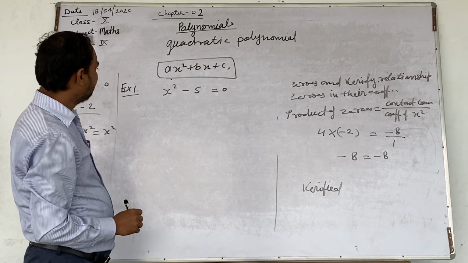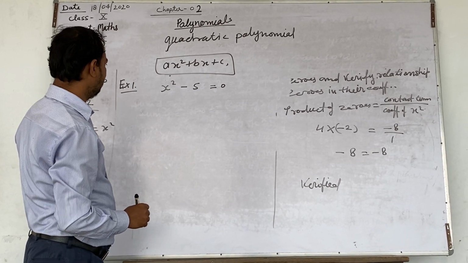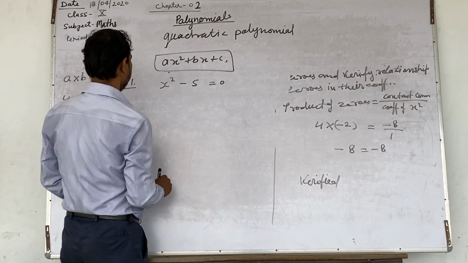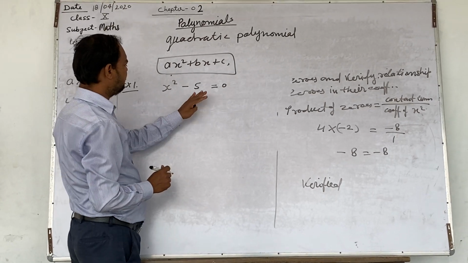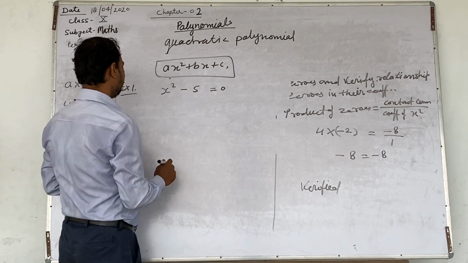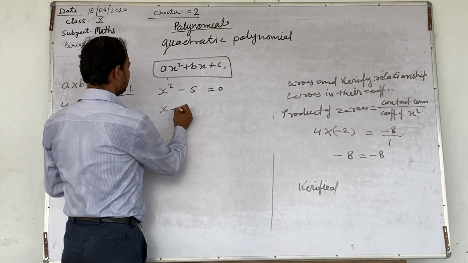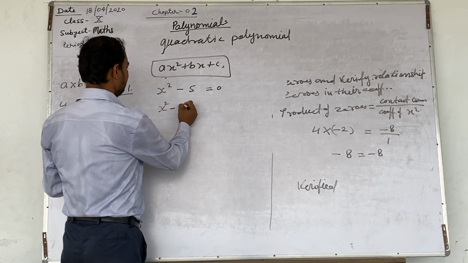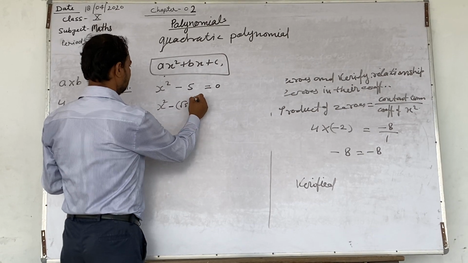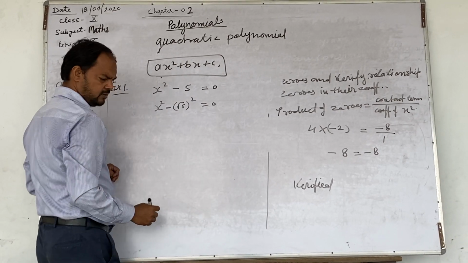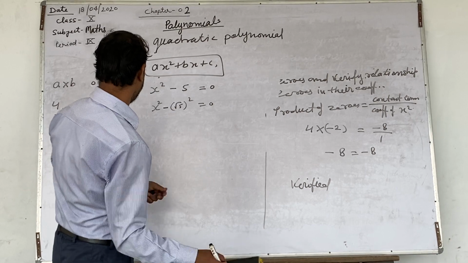First of all we should try to simplify it. To get a simplification, we can write x square minus root 5 square equal to 0, or we can use a simple way.